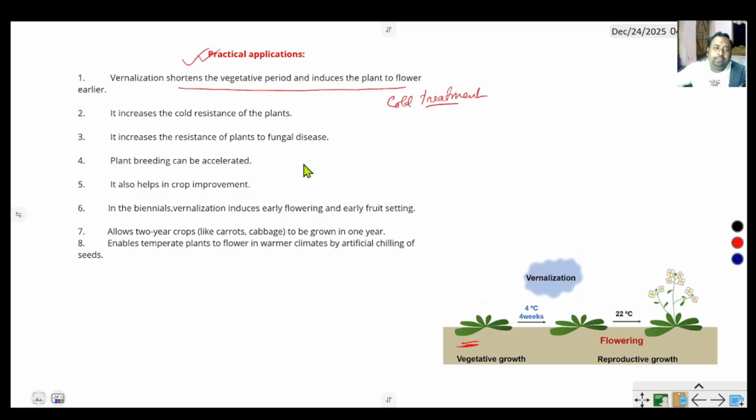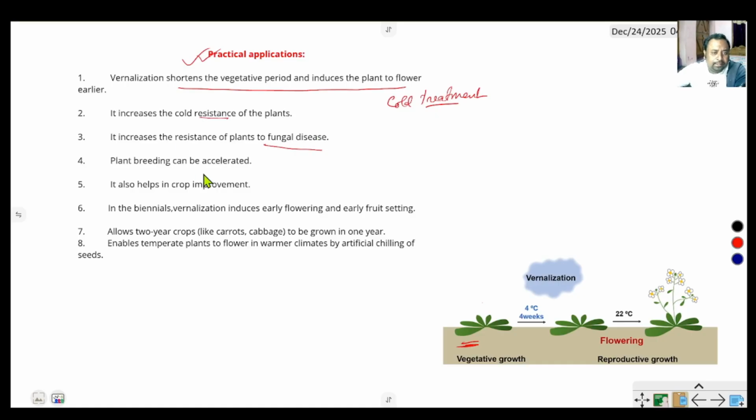It increases the cold resistance of the plant, so we can cultivate plants in colder regions. It increases resistance to plant fungal disease. During low temperature, fungus does not survive, so cold temperature produces disease-resistant plants.